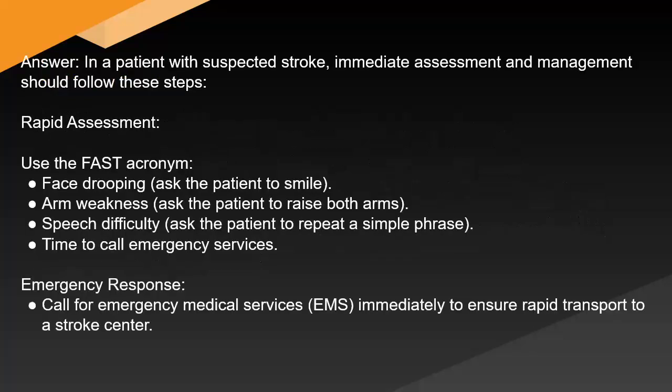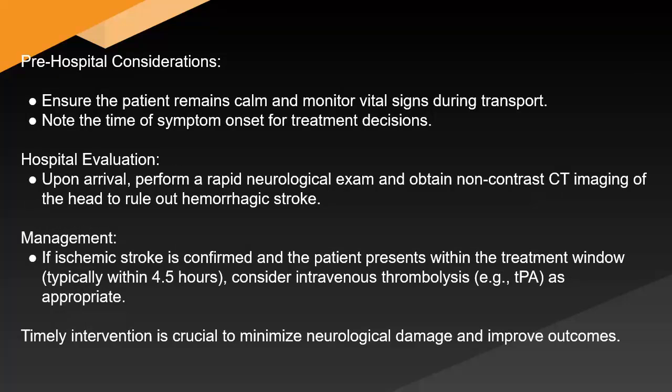Answer: in a patient with suspected stroke, immediate assessment and management should follow these steps. Rapid assessment: use the FAST acronym. Face drooping, ask the patient to smile. Arm weakness, ask the patient to raise both arms. Speech difficulty, ask the patient to repeat a simple phrase. Time to call emergency services. Emergency response: call for emergency medical services immediately to ensure rapid transport to a stroke center. Pre-hospital considerations: ensure the patient remains calm and monitor vital signs during transport. Note the time of symptom onset for treatment decisions.